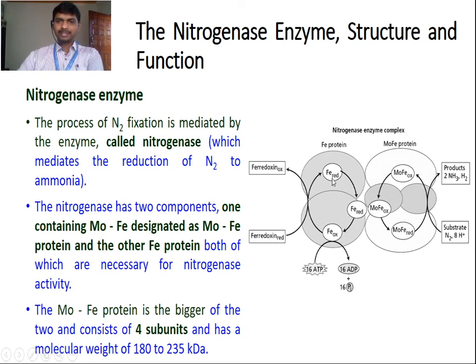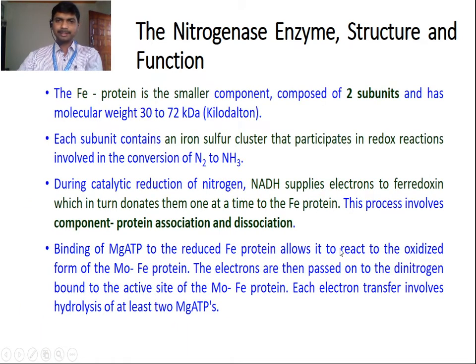So here this is the Fe protein, which is oxidized and reduced. When it donates an electron, it is oxidized. When it accepts an electron, it gets reduced. So it is oxidized and reduced, and due to the oxidation and reduction, it supplies electrons from one carrier to the other carrier.